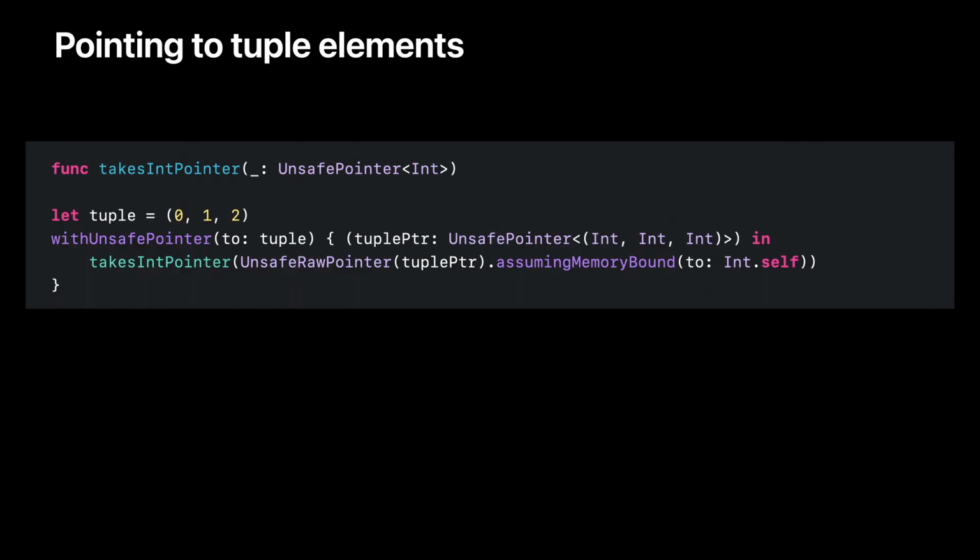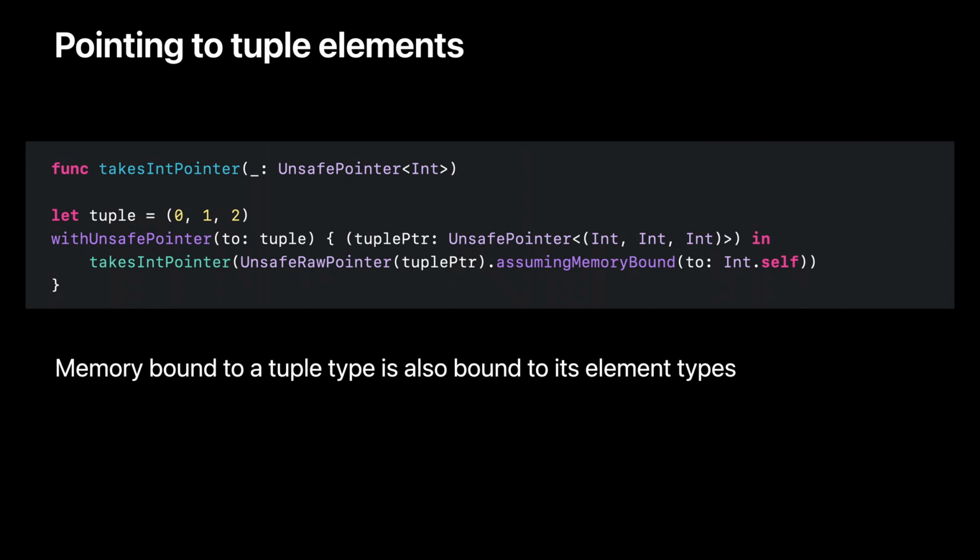In the last couple examples, the original pointer type was erased. Sometimes we have a typed pointer, but it's at the wrong level in a composition of types. Here we have a function that takes a pointer to integers. If we have a tuple of Ints, we should be able to pass a pointer to the tuple's elements into that function. To get a pointer into the tuple storage, we need to call withUnsafePointer, but that gives us back a pointer to the tuple type, which is incompatible with our function type.